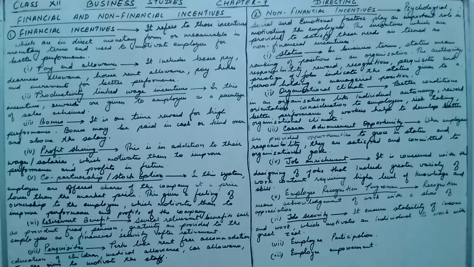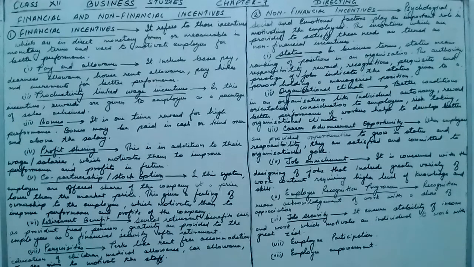Then giving an award certificate for best performance. For the best performance, an award certificate will be given, and then the employee will also be motivated. Distributing mementos and complimentaries like t-shirts, caps, etc. will also motivate the employee. Rewarding an employee for giving valuable suggestions. If the employee gives a valuable suggestion, he should be rewarded. All these motivate the employee for better performance.